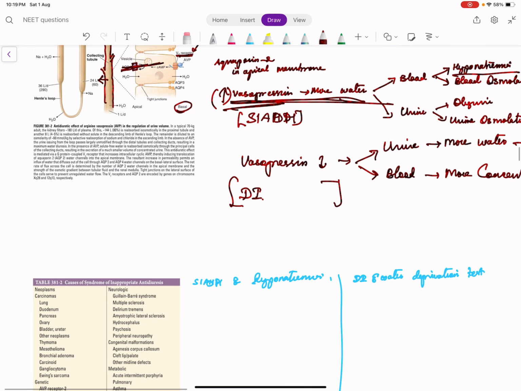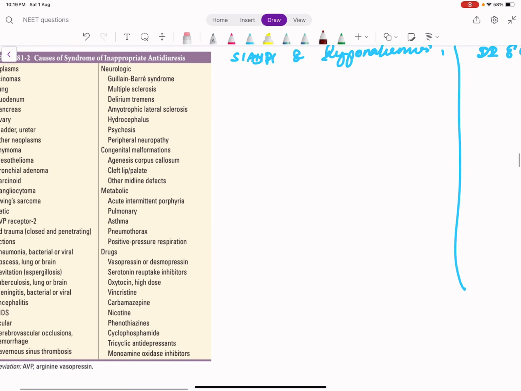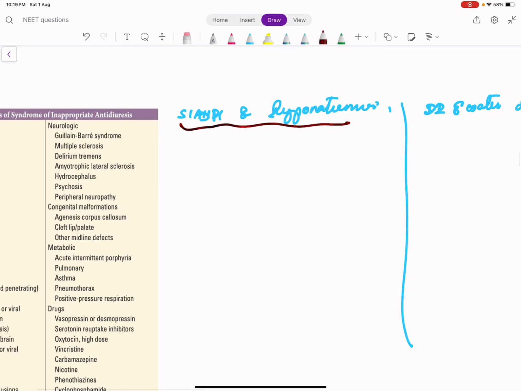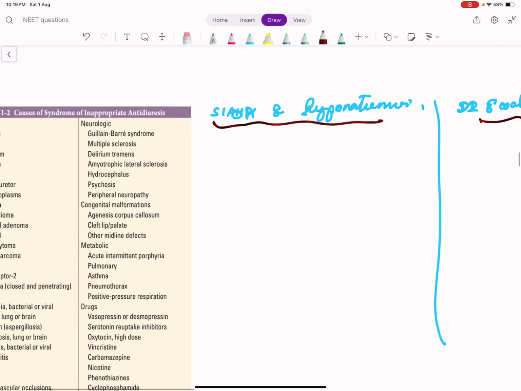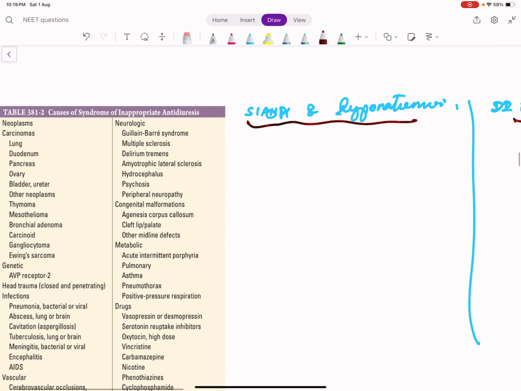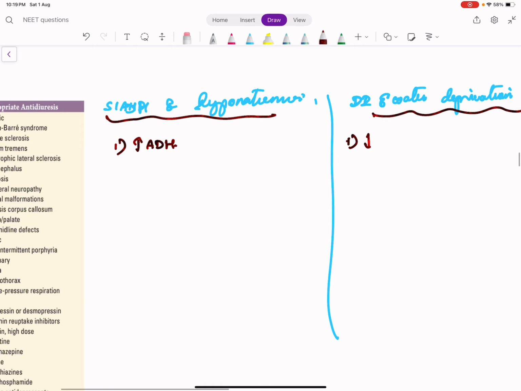Okay. So that is about SIADH. So if you compare SIADH and diabetes insipidus, SIADH is due to inappropriate excess secretion of ADH. Diabetes insipidus is reduced ADH or reduced action. Where does ADH act? It acts on the V2 receptor in the collecting tubule.